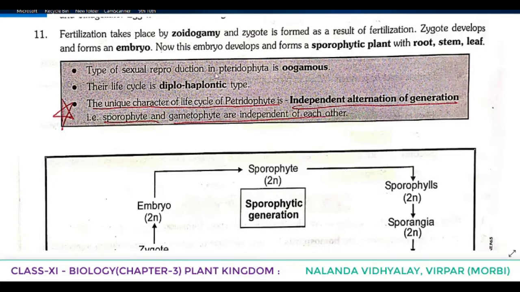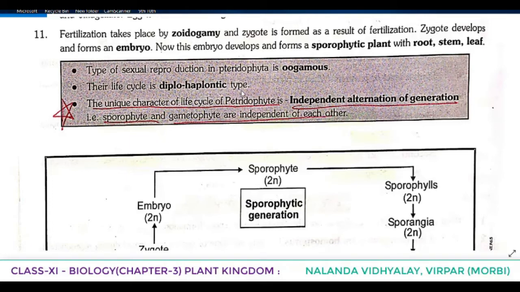Type of sexual reproduction in Pteridophyta is oogamous. What do you mean by oogamous? We have learned about that. Isogamous, anisogamous, oogamous. In the oogamous case, the female gamete is big and stationary and the male gamete is small and motile. This male gamete moves towards the female gamete and fertilization takes place. That is oogamous. And the life cycle of Pteridophyta is diplohaplontic or haplodiplontic.